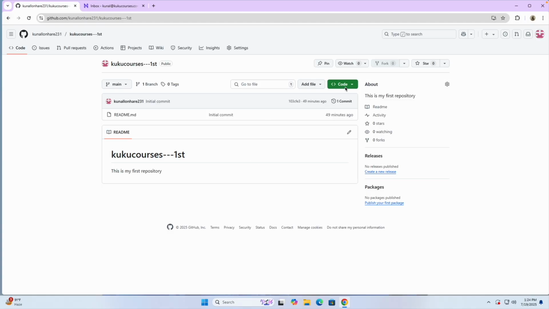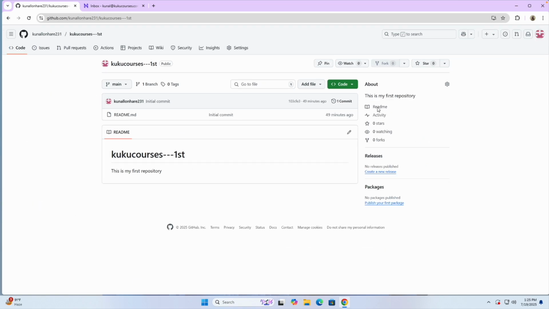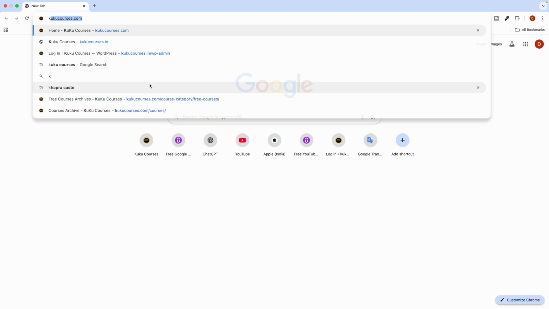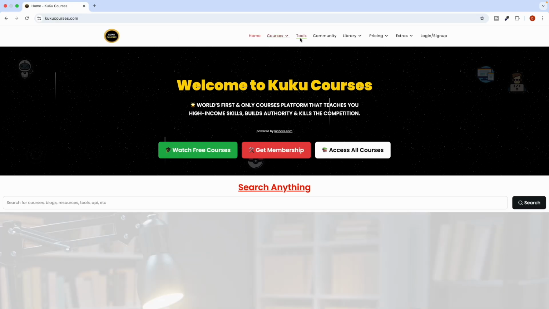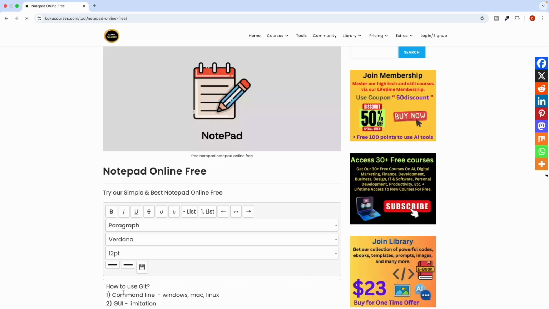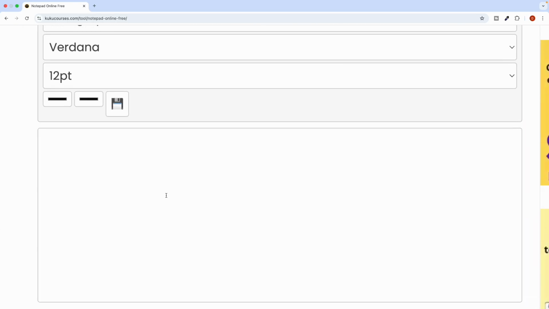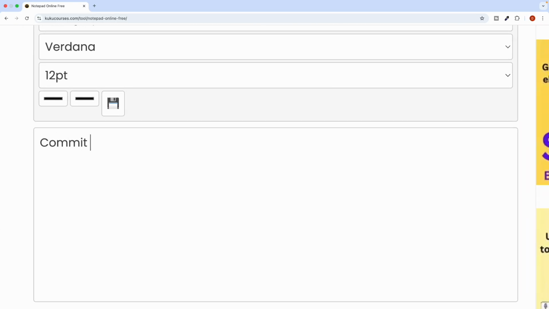Now guys, we have various options here which we can use in GitHub. Now we are going to cover the concept of commit. Let me go to my side and take up the notepad. When we talk about commit, what is commit? Commit means when a change has been made. That is what is known as commit.